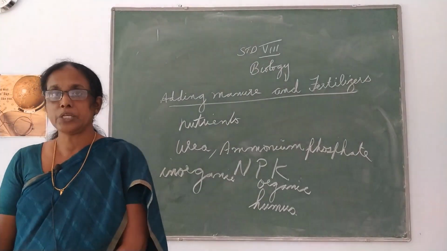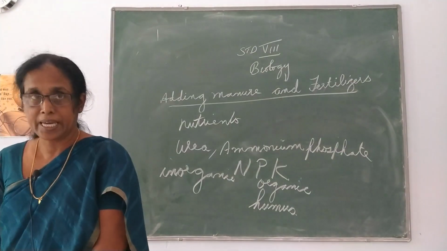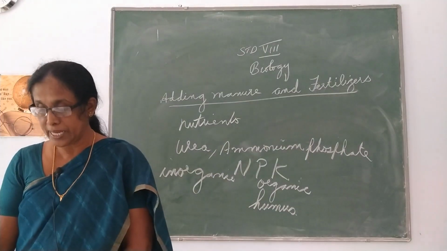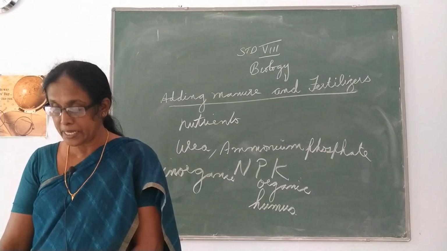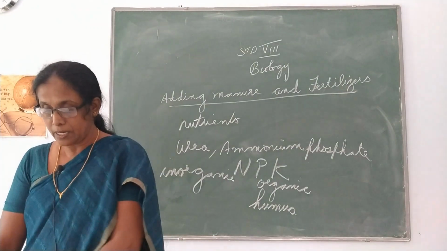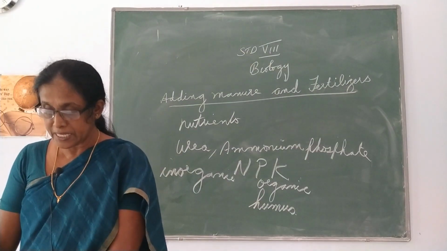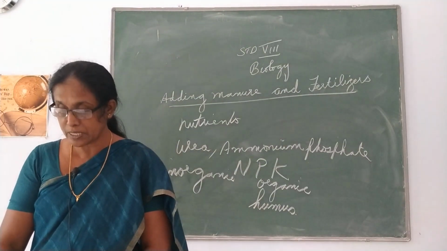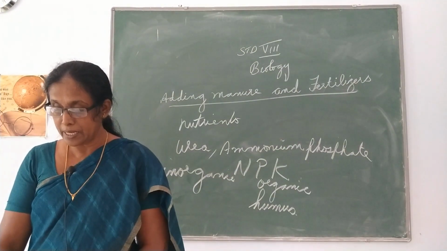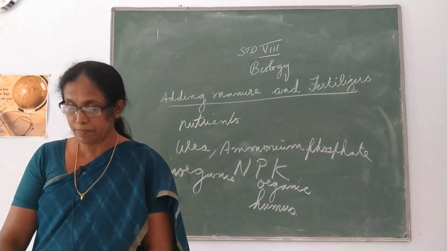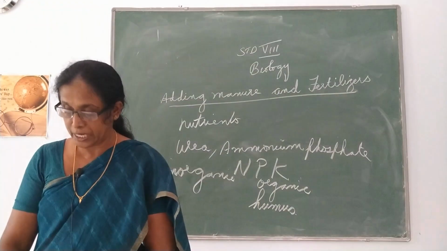Then the use of fertilizers helps the farmers to get a better yield of crops like wheat, paddy and maize. But the use of fertilizers has made the soil less fertile. Fertilizers have also become a source of water pollution.